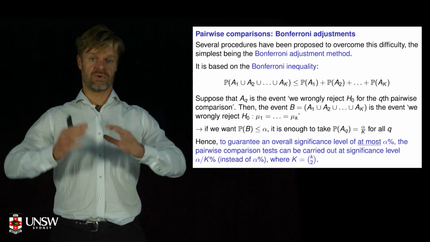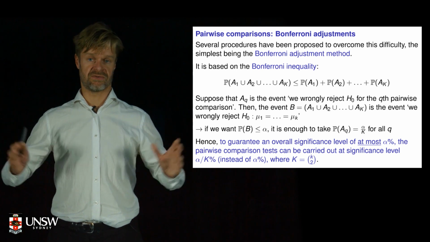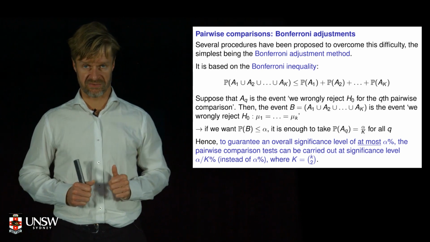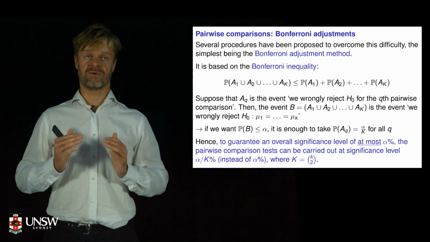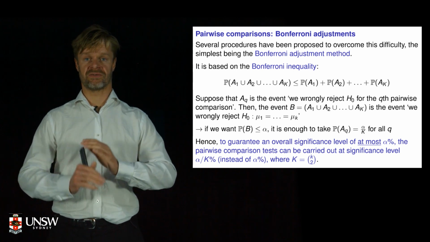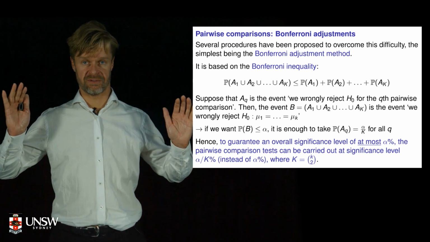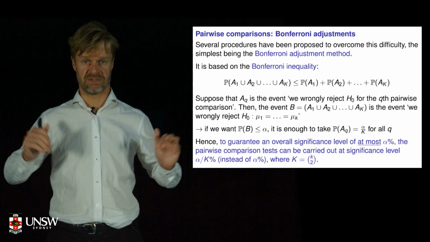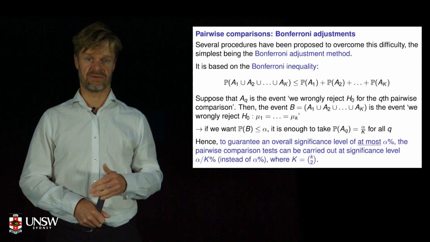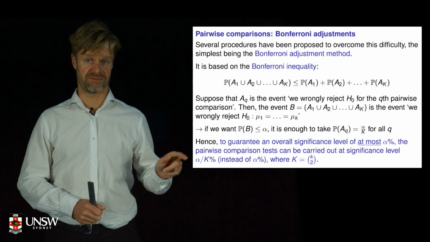So if we want to control the overall rate of false confidence, we want to make sure that there's only a 5% chance overall of accidentally saying something's different from something else. If you've got k comparisons, why not just use a significance level of alpha divided by k?